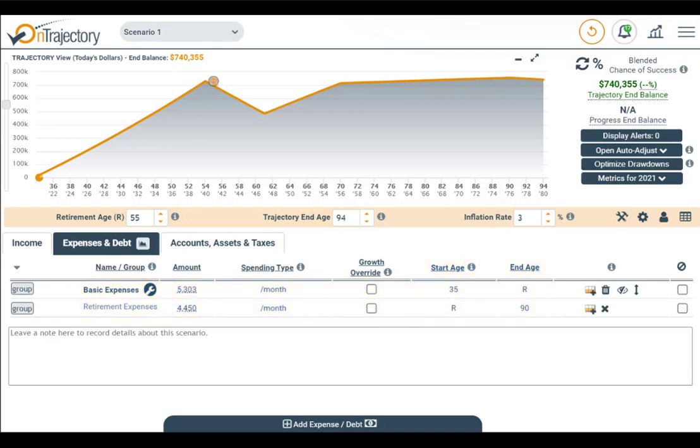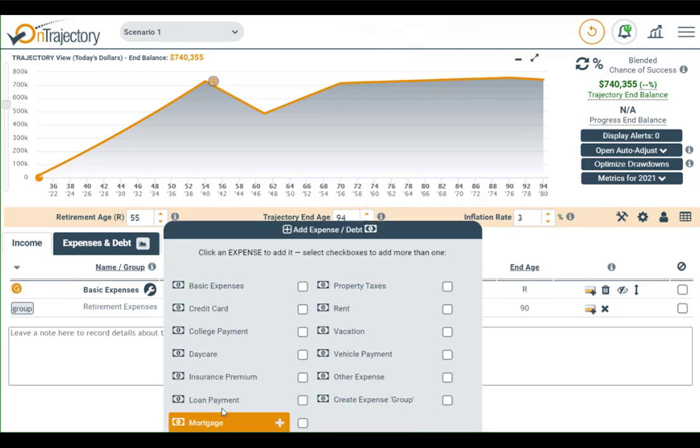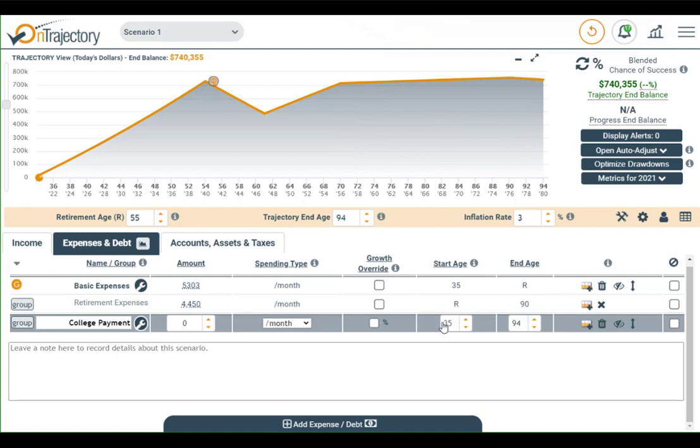Let's enter a new expense. Let's say you're planning to help with your child's college costs, which will be starting in 10 years. You are planning $15,000 for 4 years.